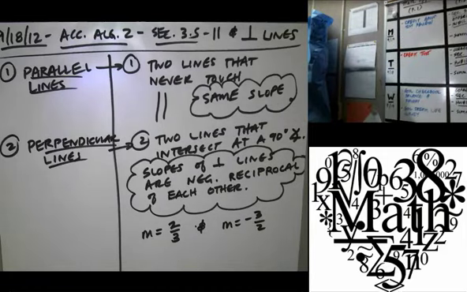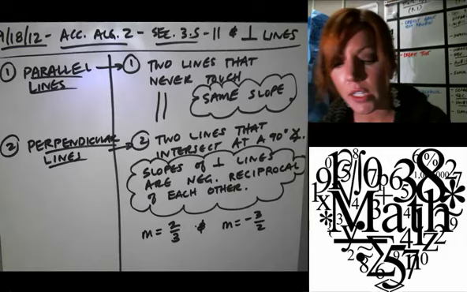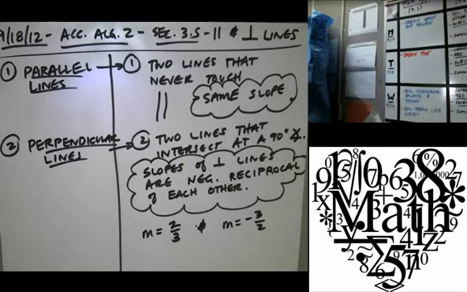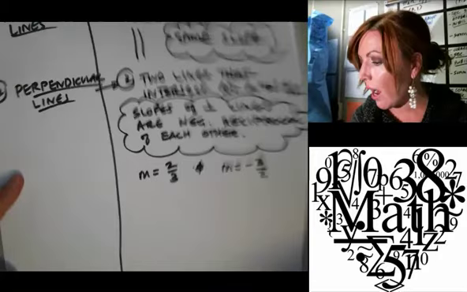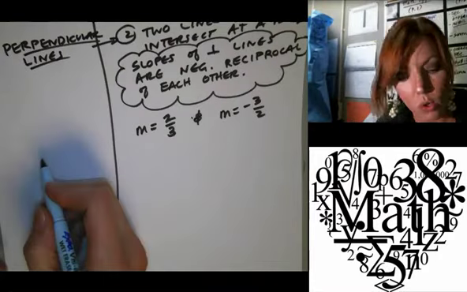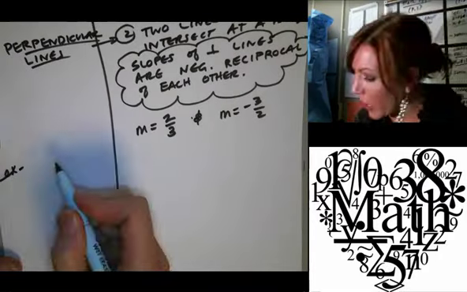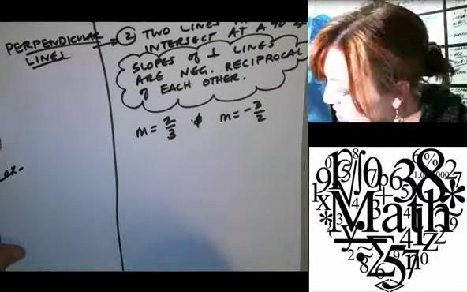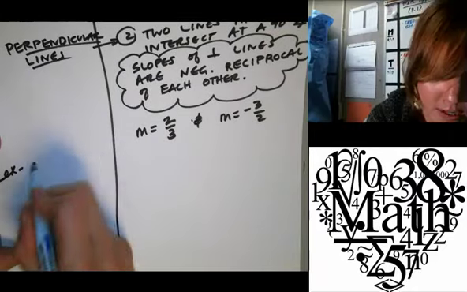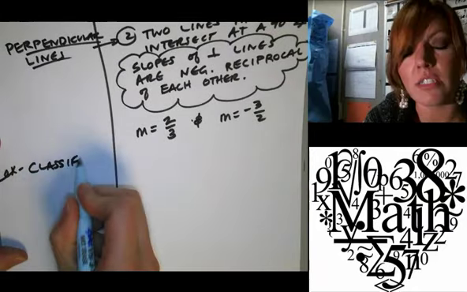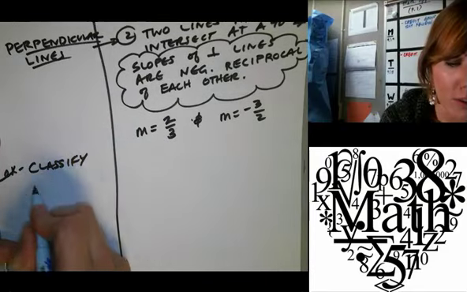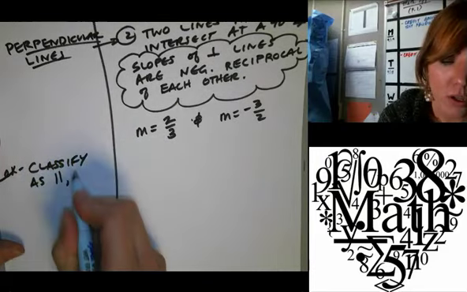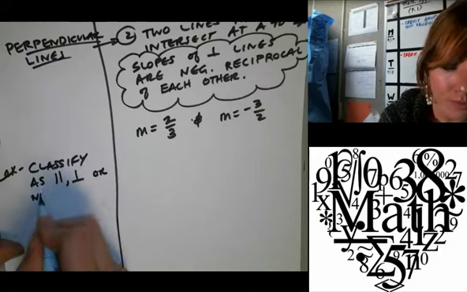So those are the things that we're looking for today. We are given some lines, we're given some points, and we want to figure out whether things are perpendicular or parallel or neither. Okay, here we go. Classify the lines determined by the two pairs of points. So let's just say classify as parallel, perpendicular, or neither.